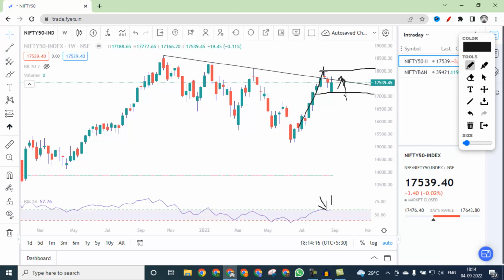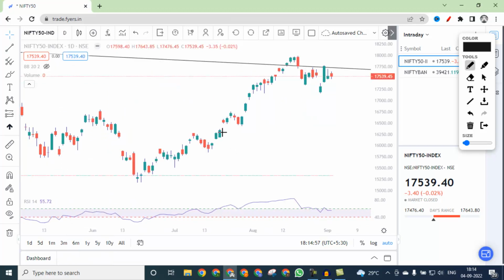Now if it comes down, then we will see a formation of a double top pattern or an M pattern. What I mean to say is it has gone up, made a top here. Now if it comes down and makes a top somewhere around here or faces resistance here and comes down making a lower top, then an M pattern will be activated, which is below 17,200. But most likely it is going to face support and resistance between this range for this week, and no big breakout on the upside or big breakout on the downside is being seen from the chart.